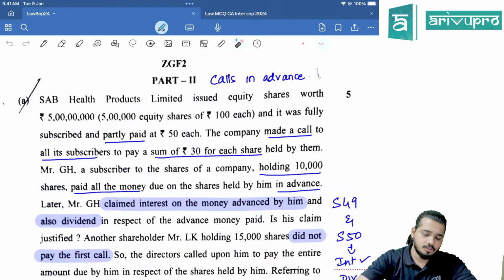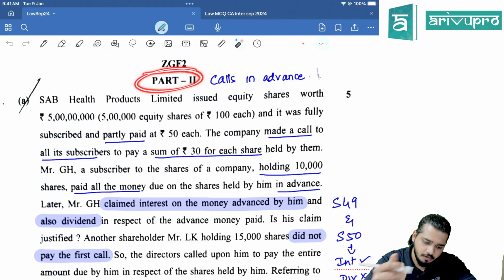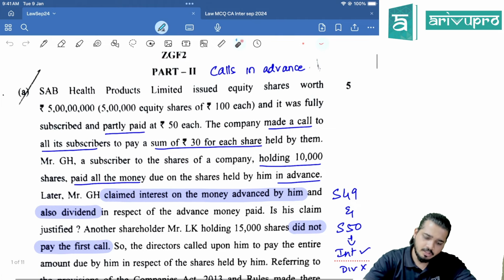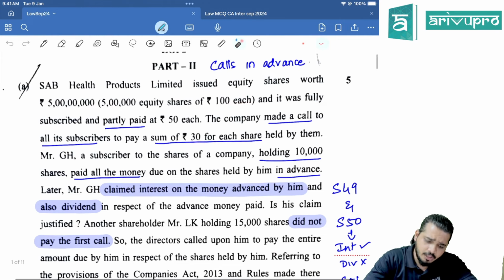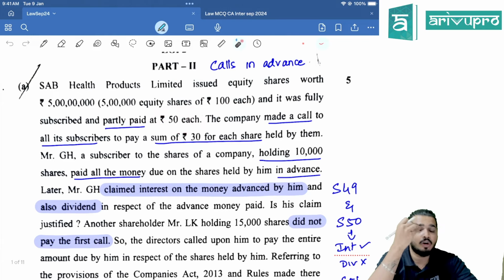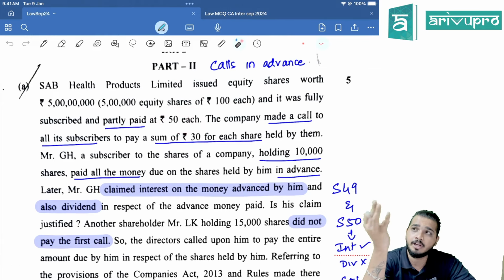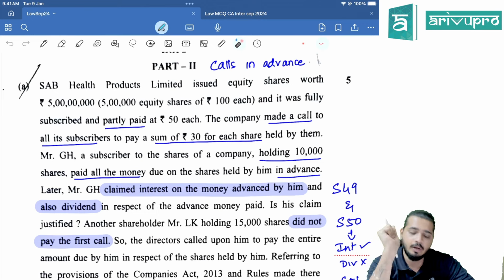Right. Let's move on to the descriptive part of the paper. Part number 2, first question. Sub Health Products issued equity shares worth 5 crores, 5 lakh equity shares of 100 each, and it was fully subscribed, partly paid at 50 each. This is a purely calls in advance concept. 49, 50 and 51 combined, one question they have made.